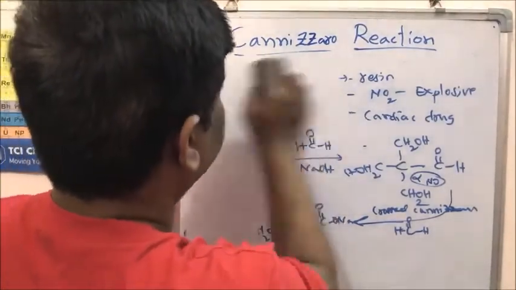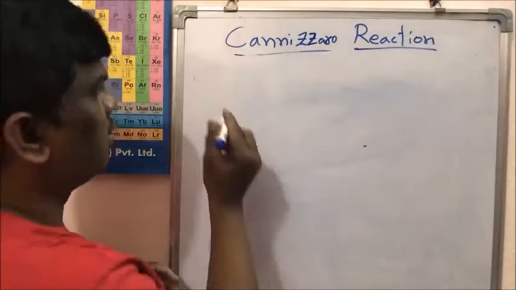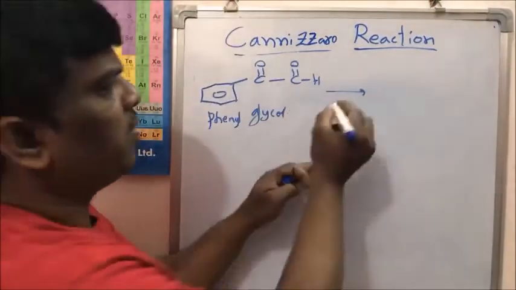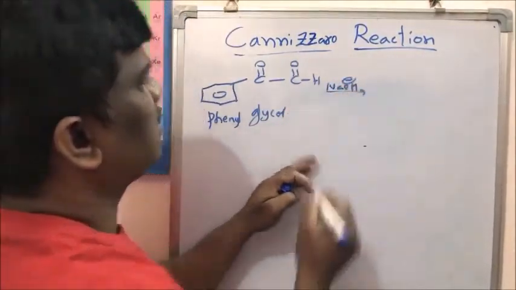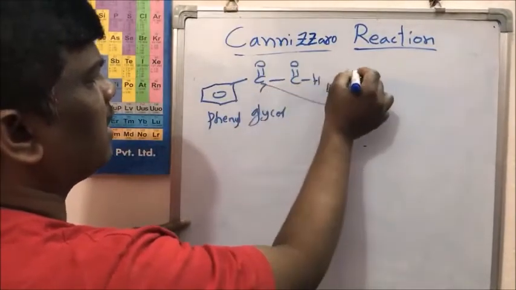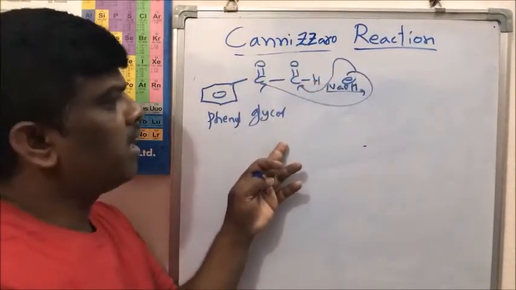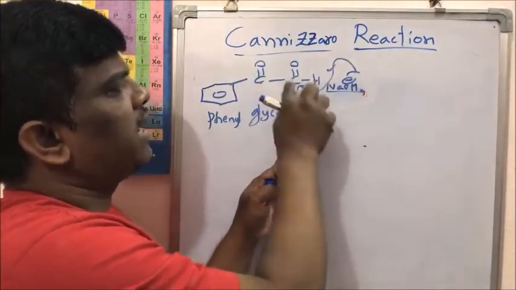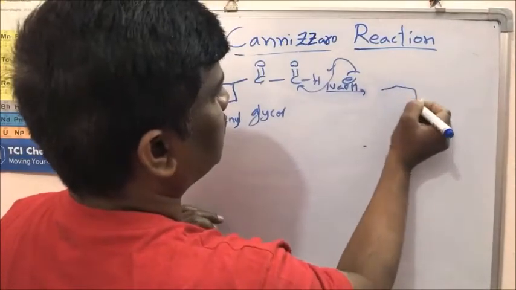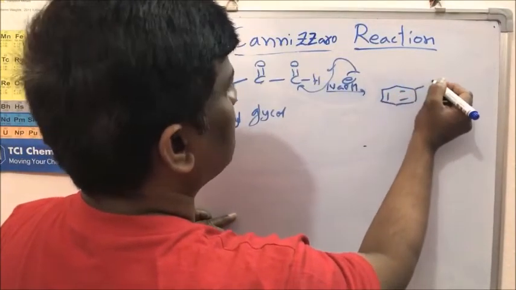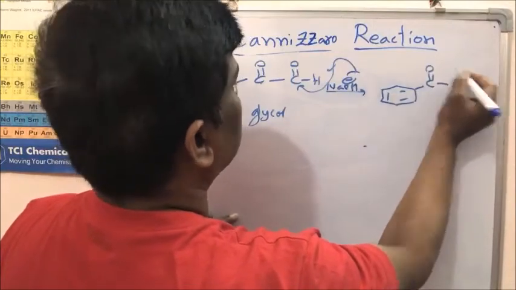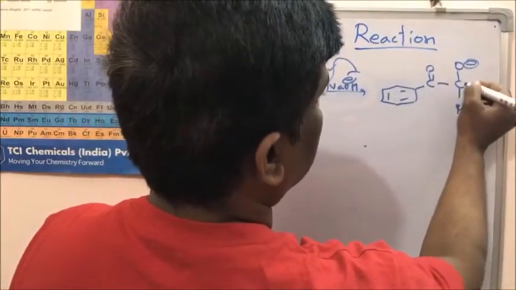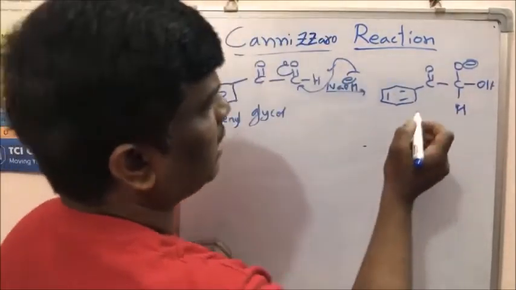What else? Let us take, for example, phenyl glyoxal. So what happens? What is the reaction? Yes. So the first NaOH or OH, where does it attack? Is it here or here? Which is easy to attack? Yes, friends, this is easy. First step is easy here. So OH will attack here to give the intermediate, right? So I will write like this, with O minus, hydrogen here and OH here. Same thing written in a different way.